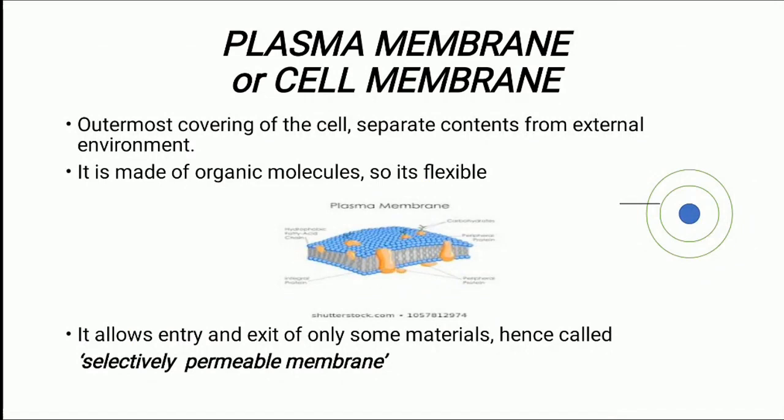So the first one is plasma membrane, which is also called as cell membrane. Plasma membrane is the outermost covering of the cell which separates contents from external environment. It is made up of organic molecules, hence it is flexible. It allows the entry and exit of only some materials, hence it is called as selectively permeable membrane. As you can see in the image given, this is the plasma membrane. And the outermost one is cell wall, which we will study in the further slide.